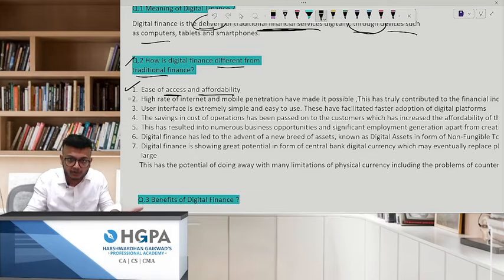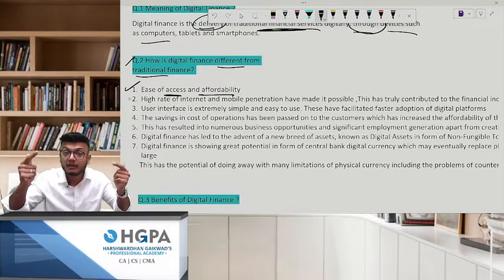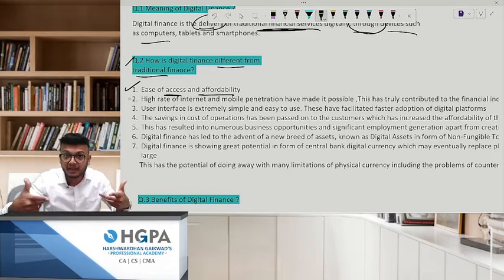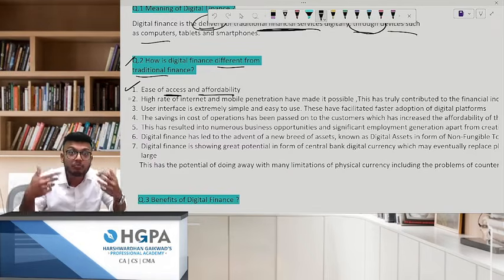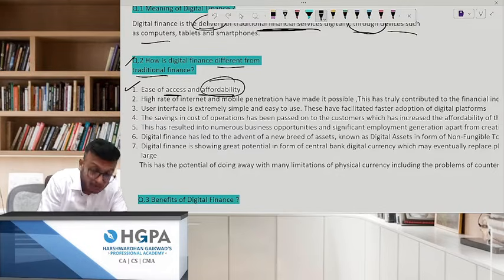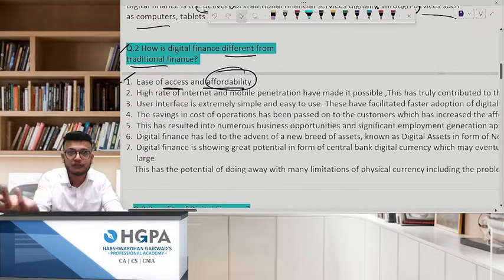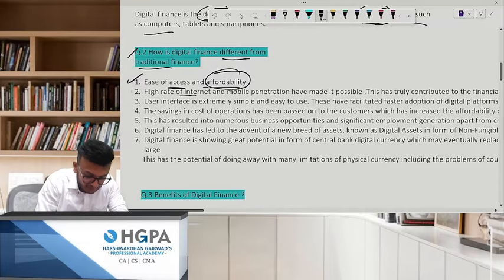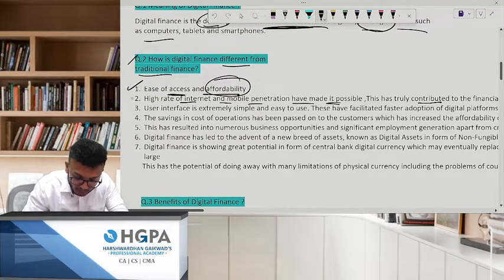Everybody was like, what is going on over here? Airtel and Idea were like, you're charging money and this guy's giving it for free. Nowadays, you can buy internet for peanuts. It is very, very easy. It is very affordable. Access 24/7. The high rate of internet and mobile penetration has made it very possible.